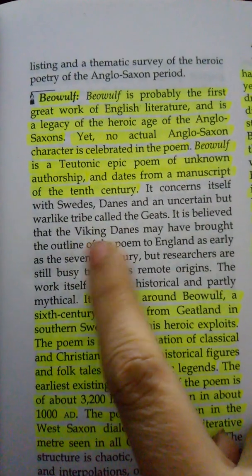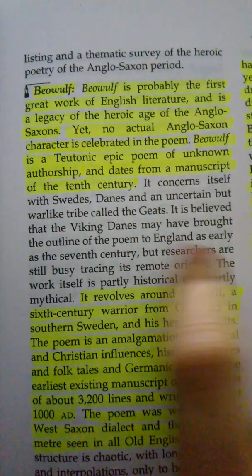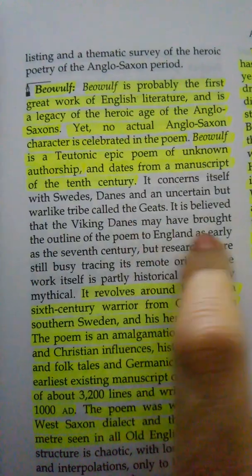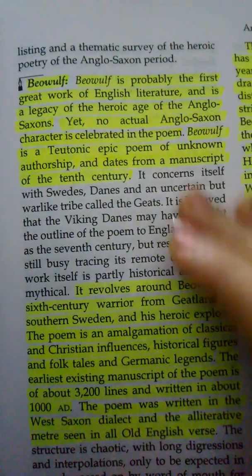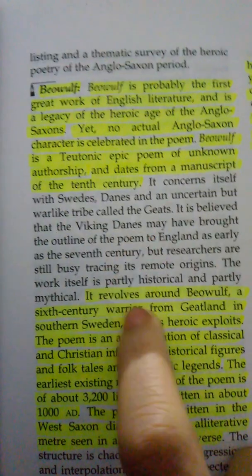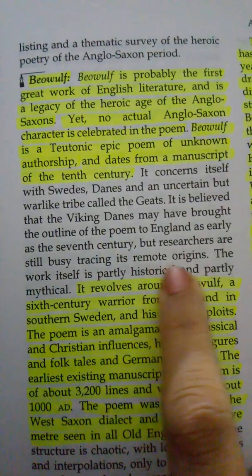It is believed that the Viking Danes may have brought the outline of the poem to England as early as the 7th century. यानी कि ये जो वाइकिंग डेन्स हैं, they might have brought the outline, यानी कि जो story outline है, the plot of the story is brought by Viking Danes. Fine, scholars are still busy tracing its remote origins.